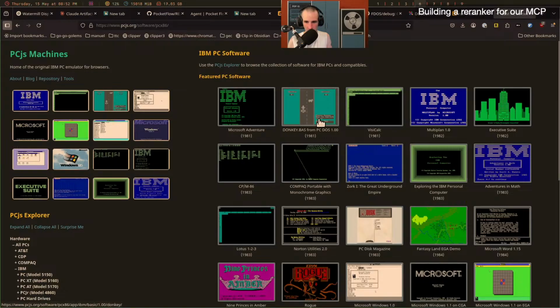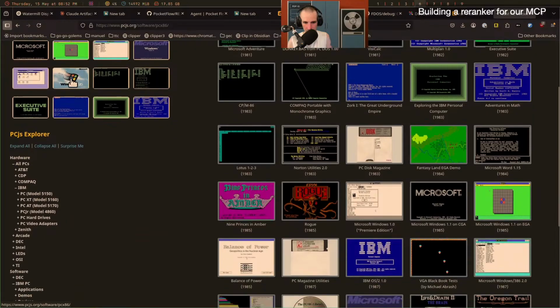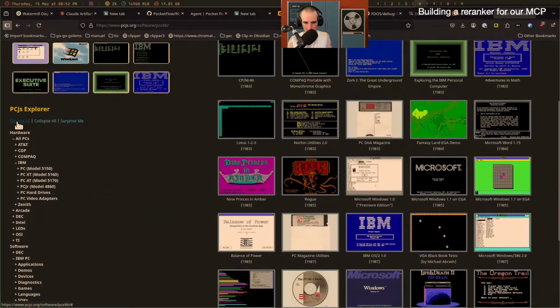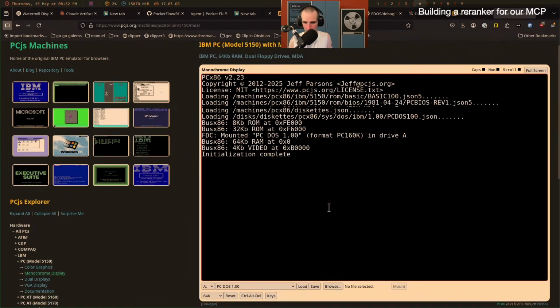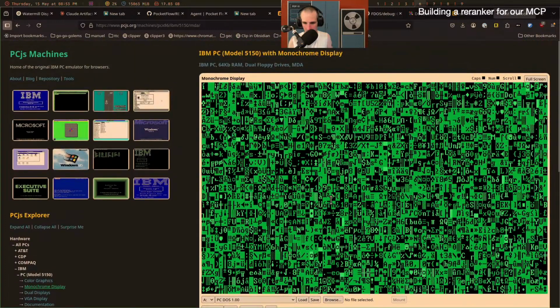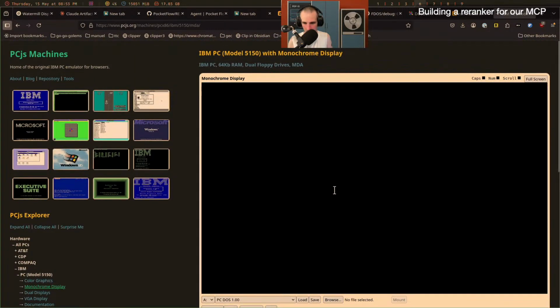Sure. Microsoft Adventure. Oh, because it runs directly with the program. Can't I just have DOS? We had a Zenith PC, but we didn't have color graphics. PC monochrome display. Oh, cool. 64 kilobytes of RAM?